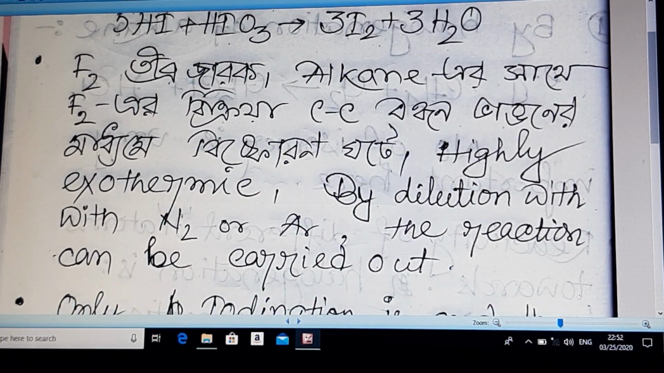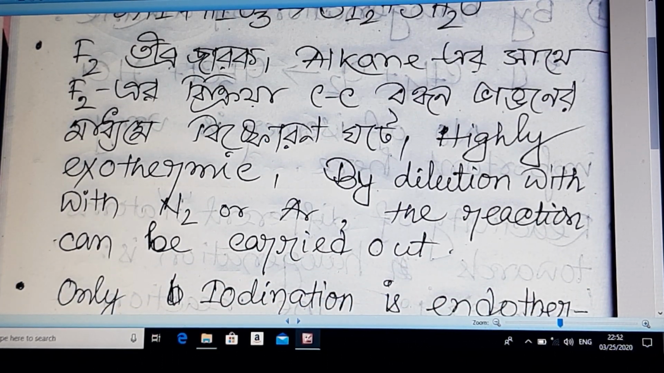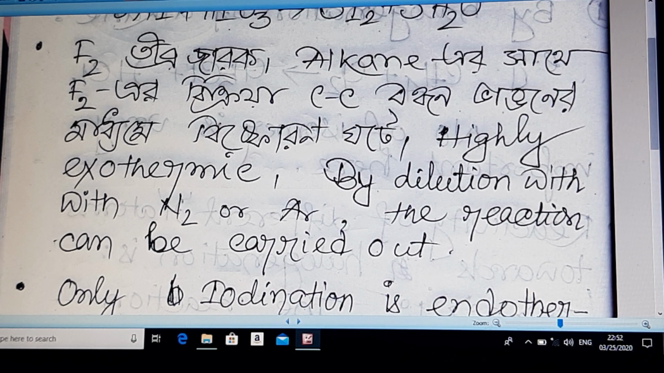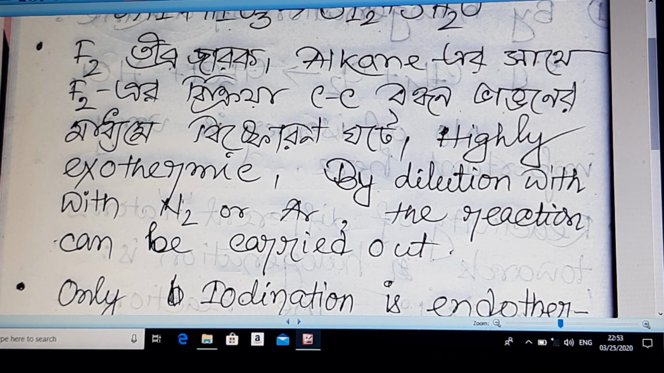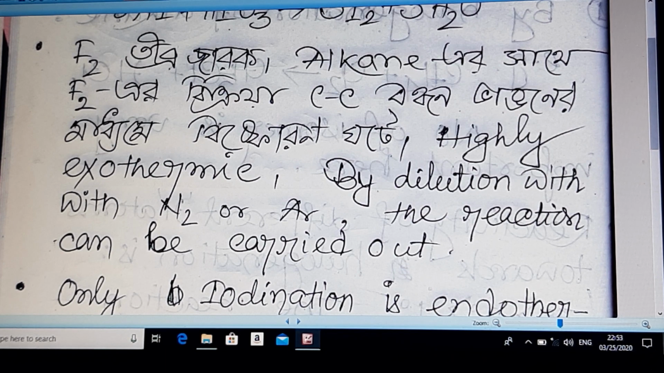F2 is a highly oxidizing agent, that's why if we want to react alkane with fluorine, then the C-C bond will break. That's why a different type of reaction will occur in that case. That's why most of the textbooks are not covering the reaction of fluorine with other halogens. The reactions of fluorine are kept isolated.